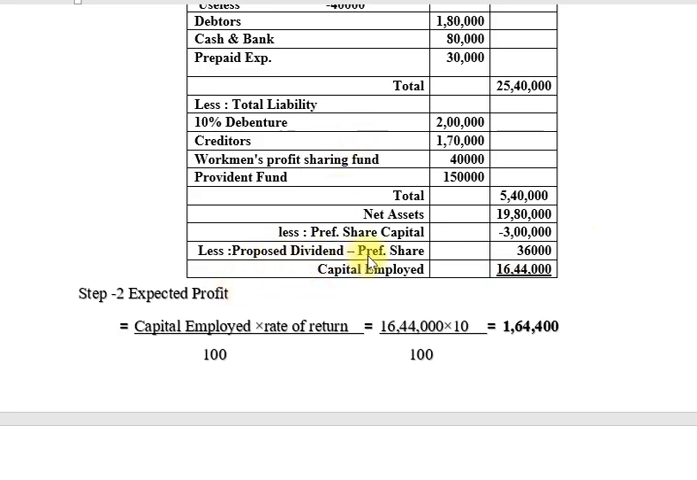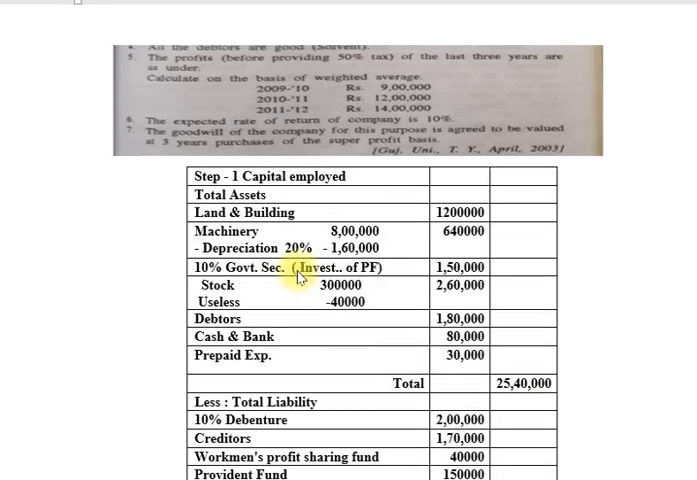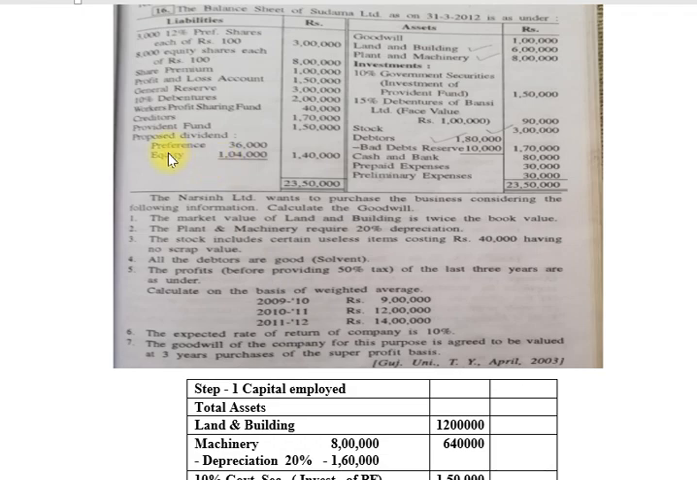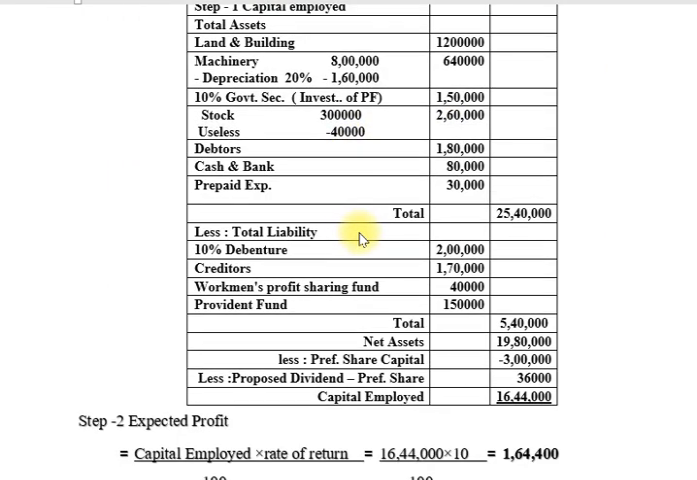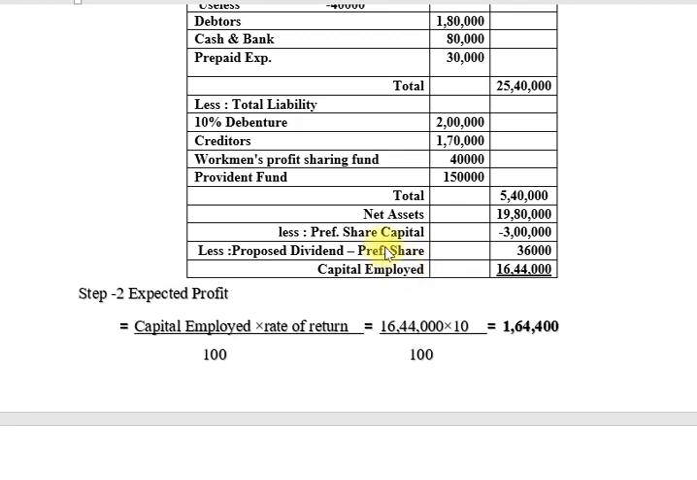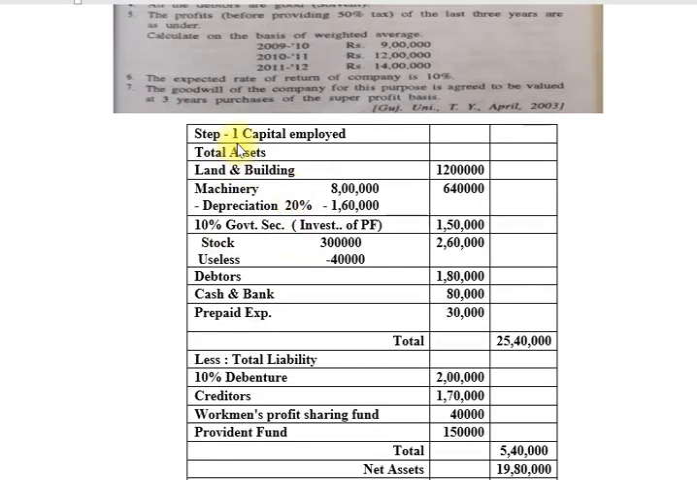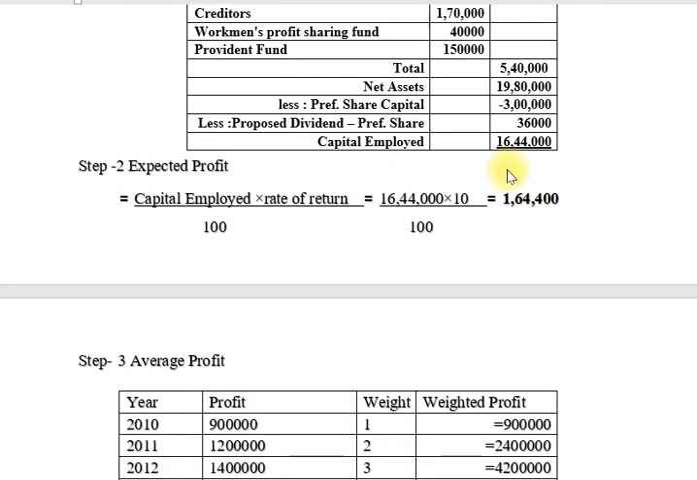So let's propose dividend on preference share 36,000. You can see in the balance sheet proposed dividend preference share 36,000. Now the remaining amount is called capital employed: 16 lakh 44,000. So here, friends, we find our step number 1, capital employed, 16 lakh 44,000. Now step 2, expected profit.